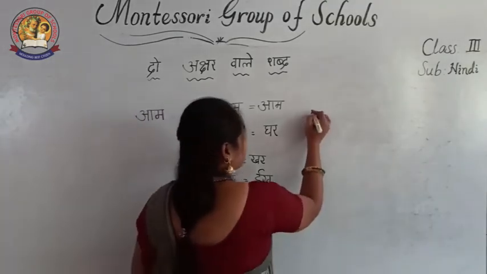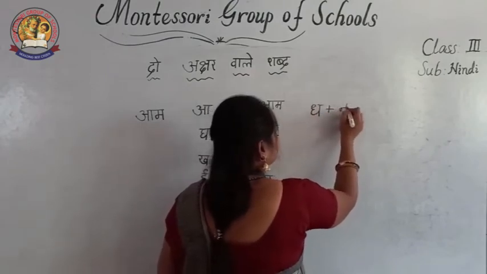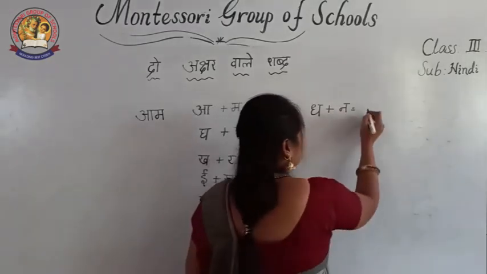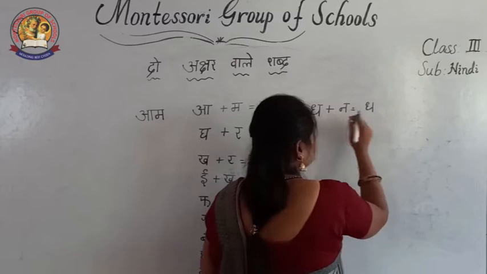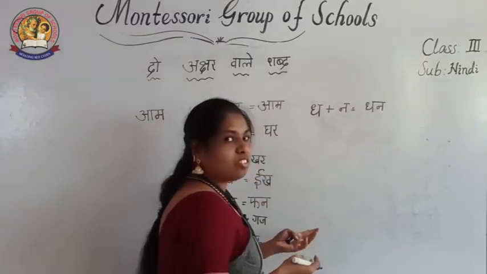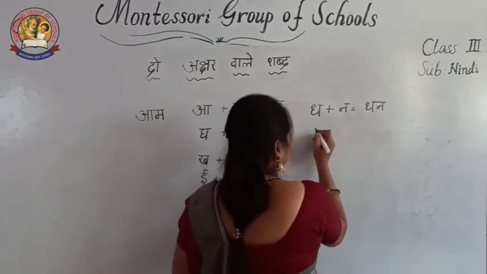Then Dha plus Na. Dha or Na. Dha is a Mahapran and Anunasik Vyanjan. Both sounds. Dhan. Dha or Na. Dhan.